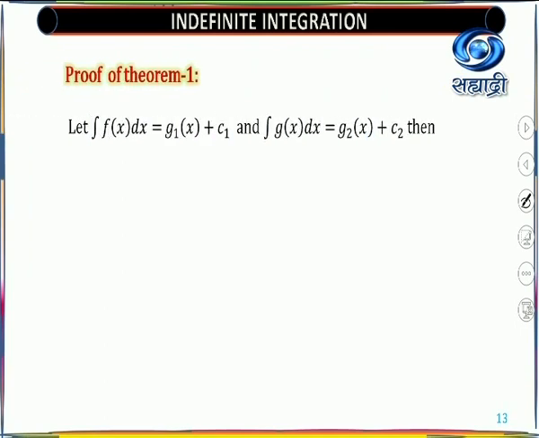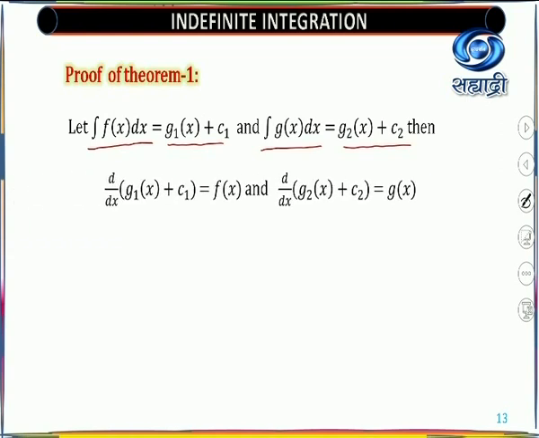So the theorem says that we want the integral. We'll start by assuming. First you assume that the integral of f(x) dx is some g1(x) plus c1, and the integral of g(x) dx is some g2(x) plus c2. Then use the derivative first. So look here, the derivative of this function, the reverse process now. The derivative of g1(x) plus c1 is f(x). The derivative of g2(x) plus c2 is g(x).